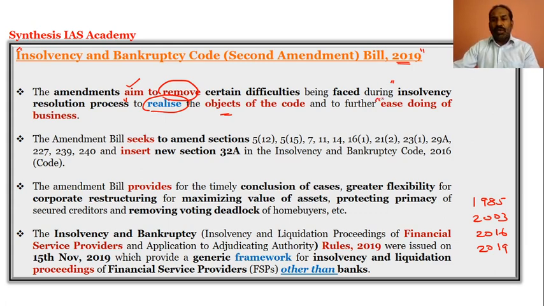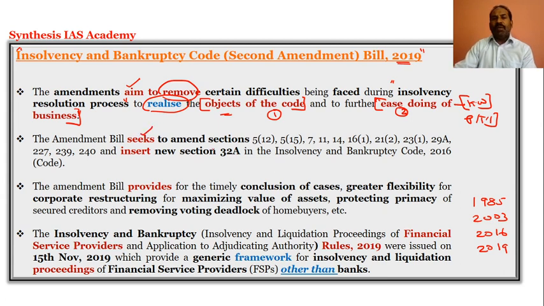And the other one is ease of doing business. This is a keyword for prelims as well as mains examination. So the IBC Second Amendment Bill 2019 realizes the objectives of the code, that is the Insolvency and Bankruptcy Code, and it will realize the ease of doing business, on which the government of India is focusing.